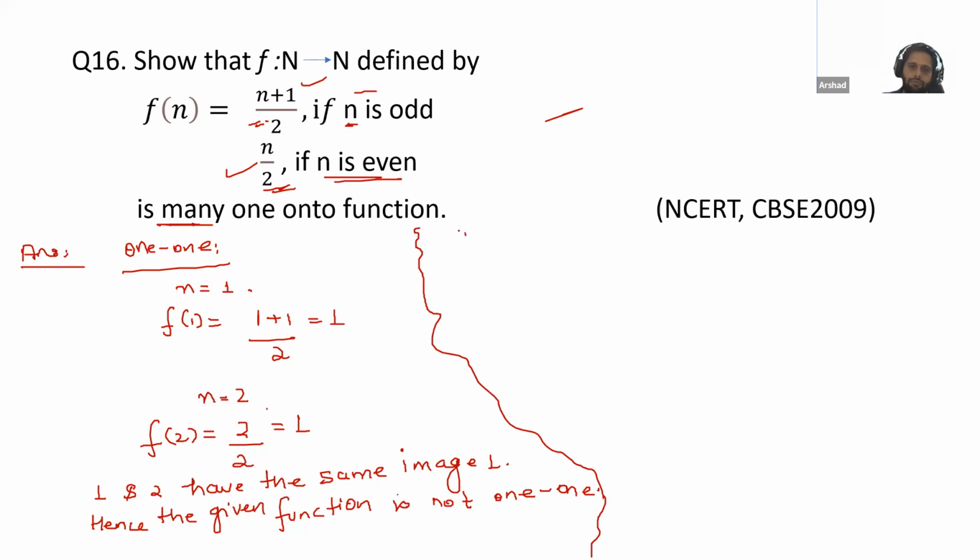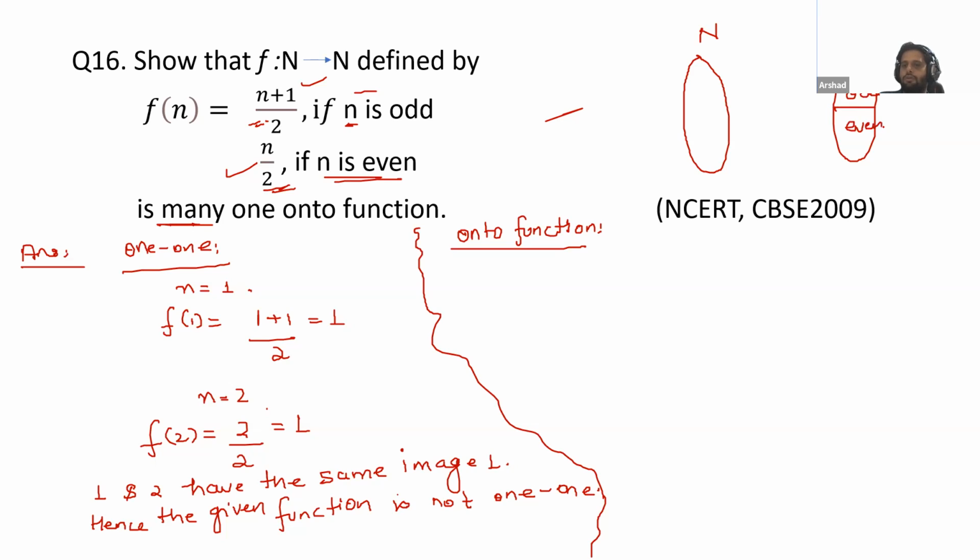Next is onto function. Now, onto is quite complicated. Please check here. We have two sets, N set is here, second N set is here. So for onto, we will take a value here. Now this is a natural number. We will divide this natural number into two parts, odd and even. So we will assume an odd number from here, and we will check whether for the odd number we have an image here or not.